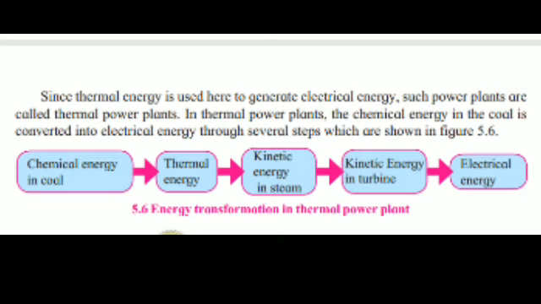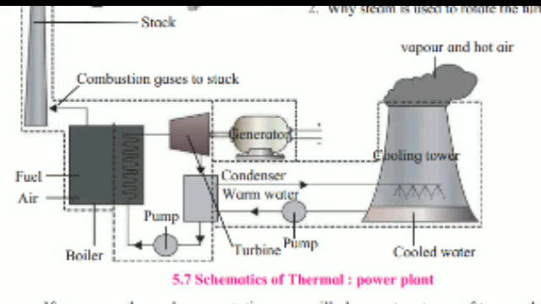This kinetic energy is making the magnet move in the generator. So it is having kinetic energy again. Because of kinetic energy in the turbine, the generator is producing electricity, and then we are getting the electrical energy. So this is the energy transformation in the thermal power plant.